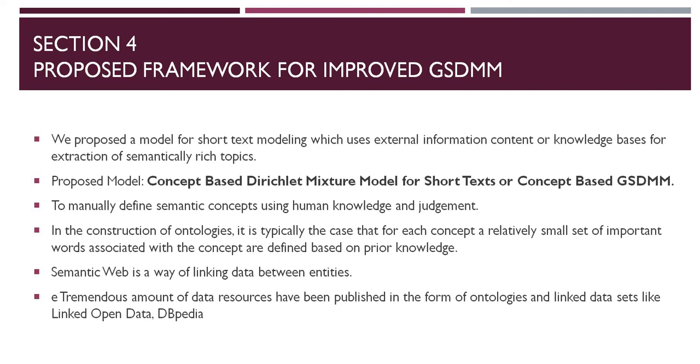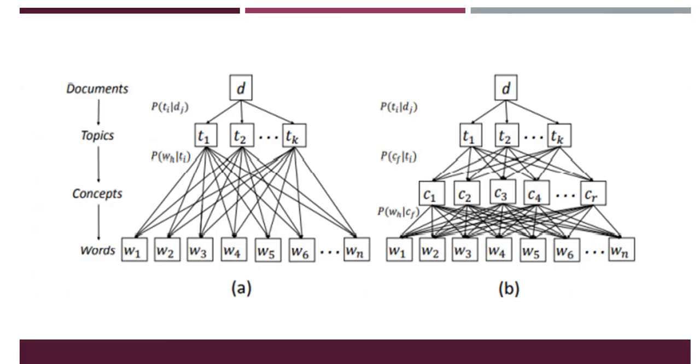There are many databases, or we should say ontologies, called concept-based ontologies. We are trying to incorporate those ontologies into the model so that we can improve the quality of the topics which are extracted. In the very basic model of GSDMM, there is no ontology concept.